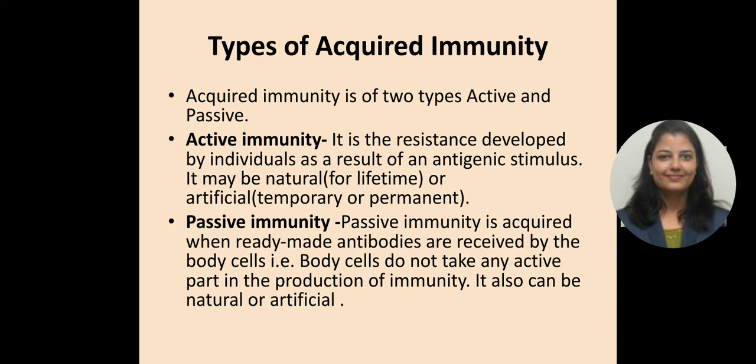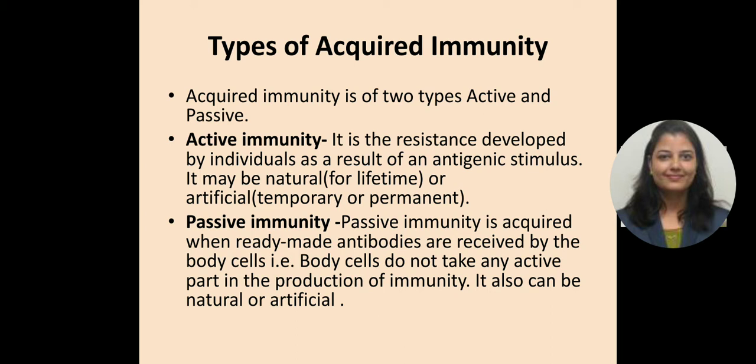So let's take active immunity. Active immunity is of 2 types, one is natural acquired active immunity and the second one is artificial acquired active immunity. What is natural acquired active immunity? Immunity acquired due to infection is called natural acquired active immunity. And artificial acquired is the resistance induced by vaccines. A vaccine is introduced into the body to stimulate the formation of antibodies by the immune system. Examples are polio vaccines or BCG vaccines, which we know very well.